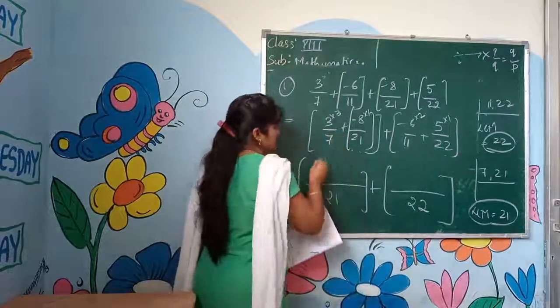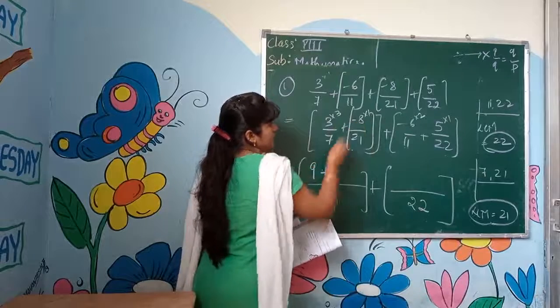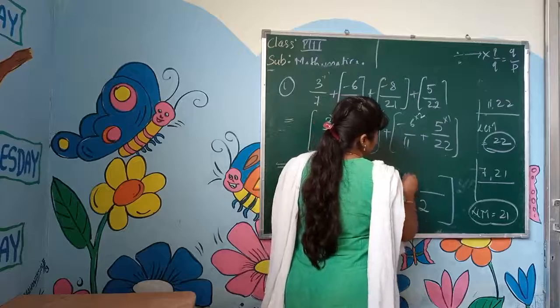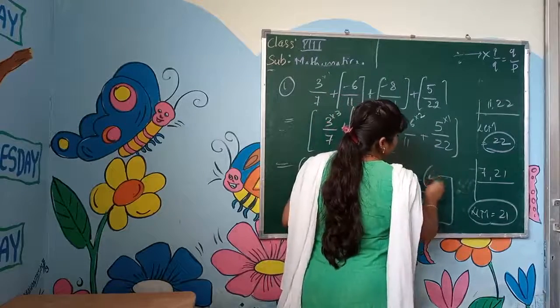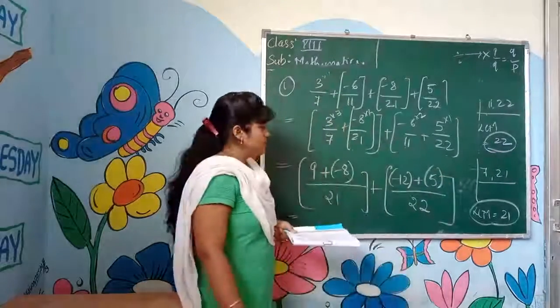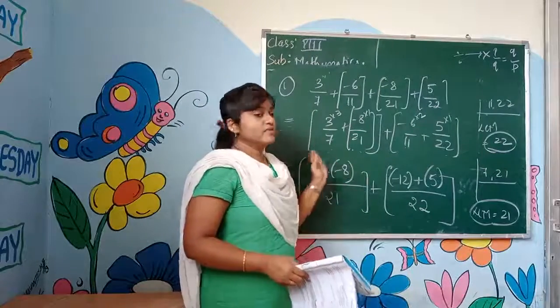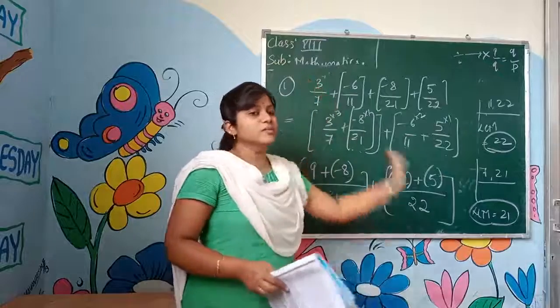Okay. 3 3s are 9 we got, plus 8 ones are 8. Next one, 6 2s are how much? Minus 12, plus 5 ones are 5. Yes. We did. This is the way using the properties. That same problem I did with the full method.